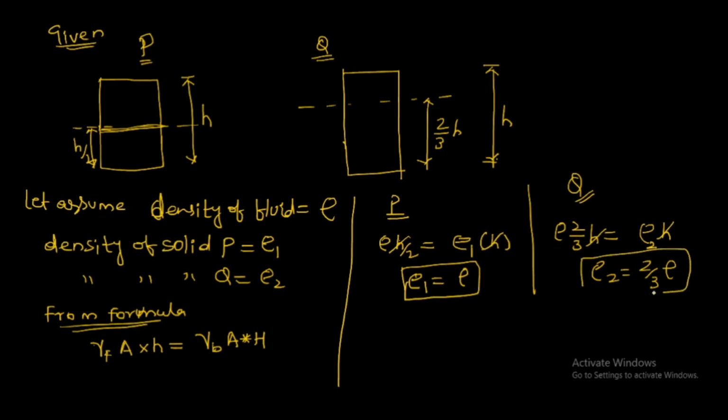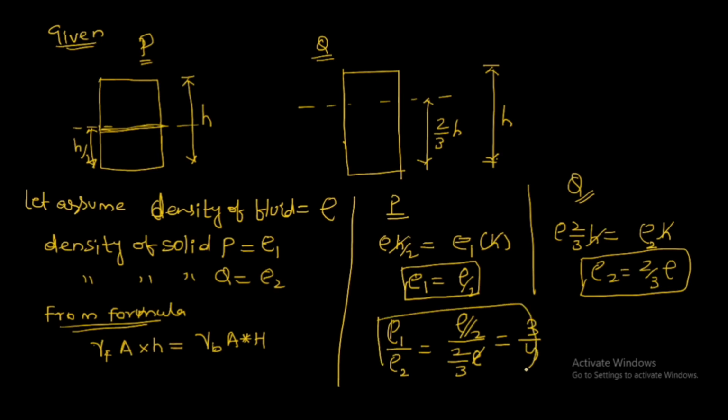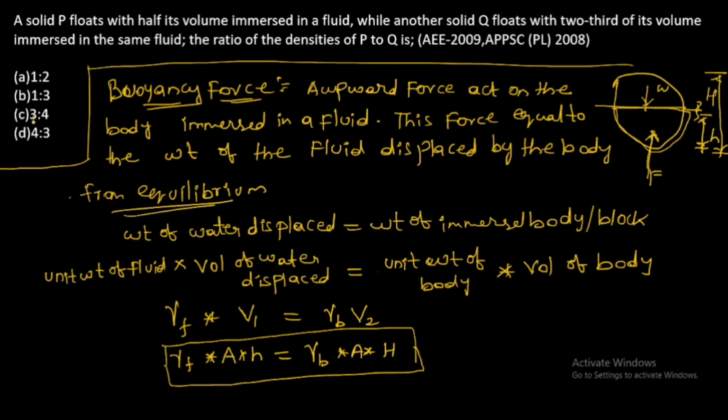So what is being asked is P by Q, that means density of first to density of second. So rho by 2 divided by 2/3 rho, so the answer is 3/4. So option C is the correct answer.